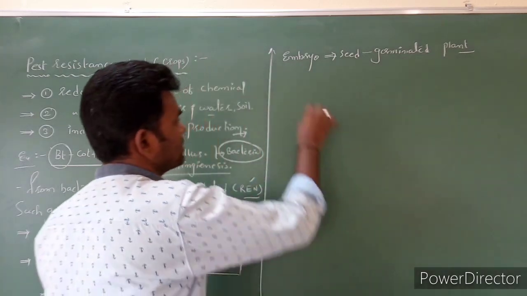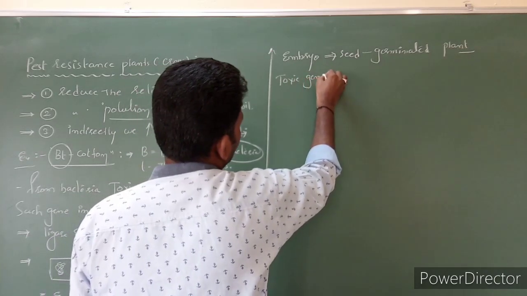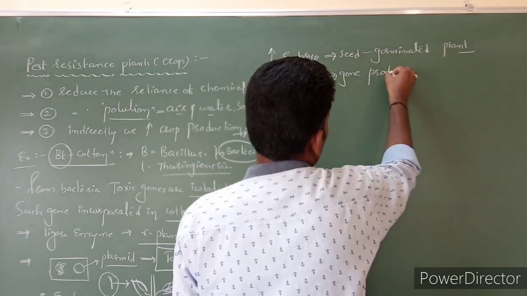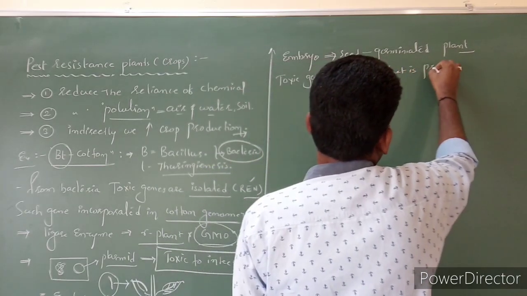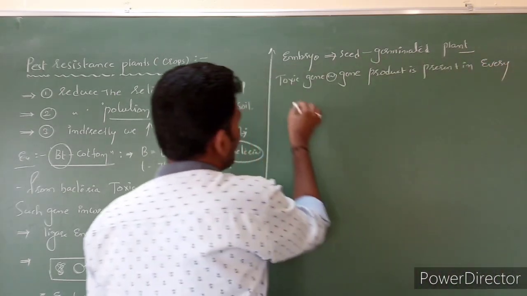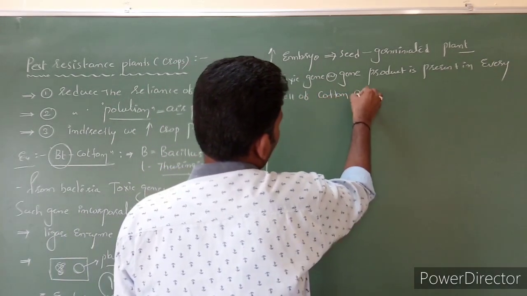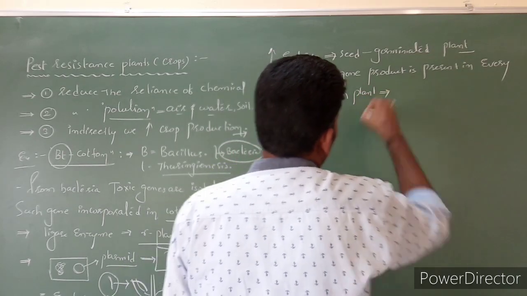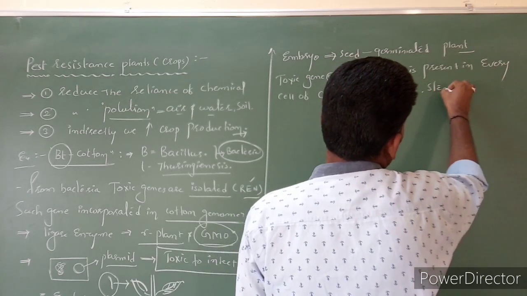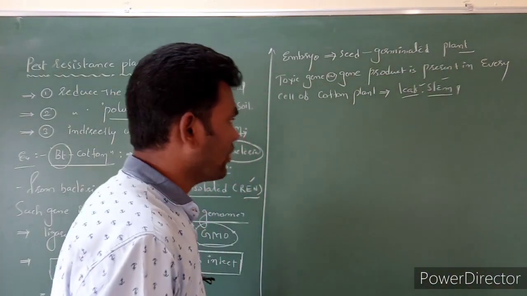Now the point is, these toxic genes or gene product are present in every cell of the cotton plant. Like these genes or gene product are present in the leaf as well as the stem. Clear? Got the point?